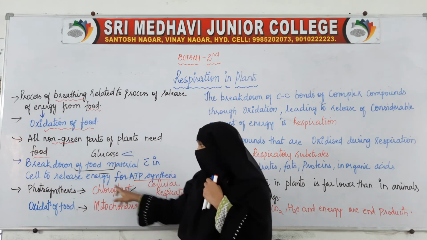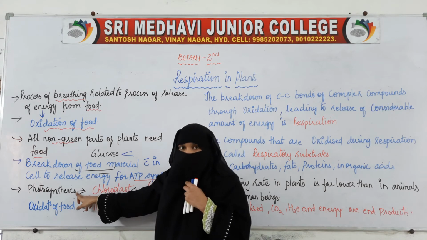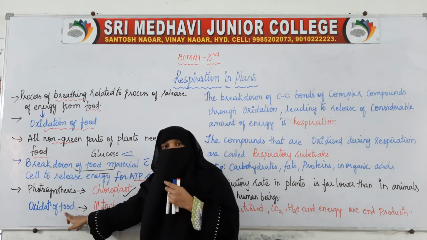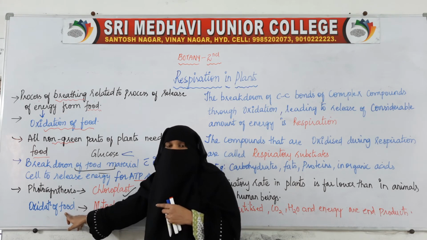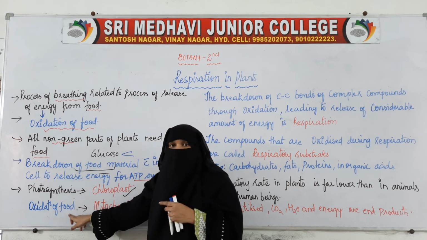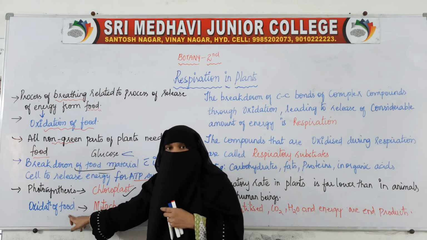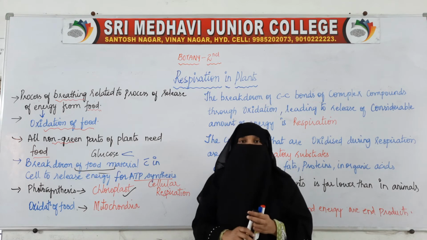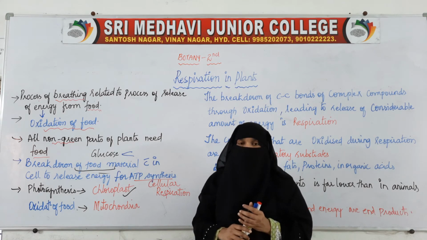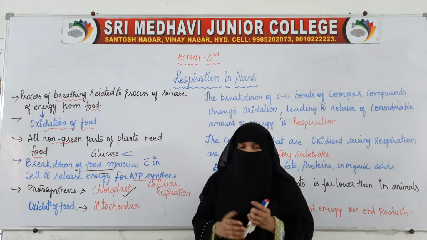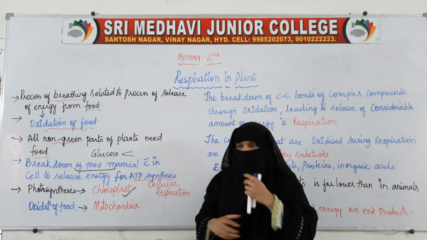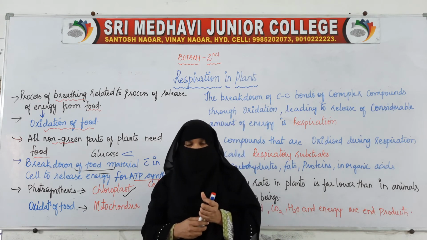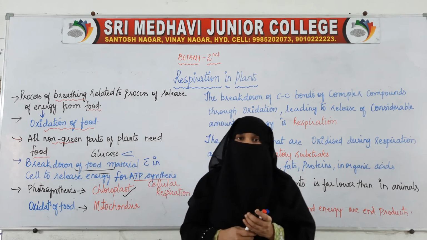This chloroplast will prepare food material by the process of photosynthesis, and that prepared food material will be oxidized, that is oxygen is added to that food material and energy will be produced. So, where will this oxidation of food material take place? It takes place in the mitochondria. Oxidation of food material will take place in the mitochondria. It is another organelle which is present inside the cell.